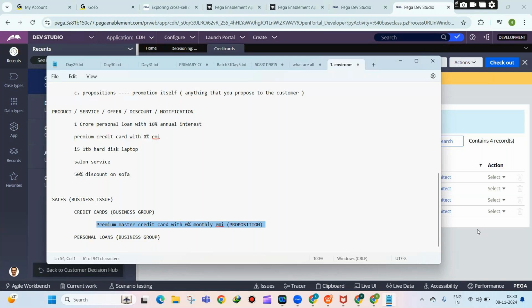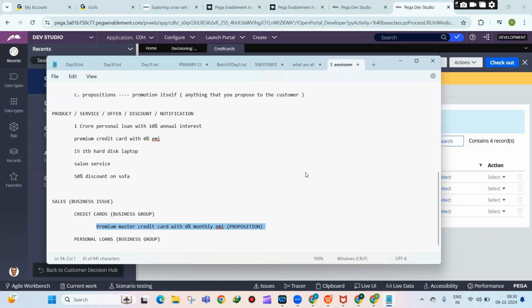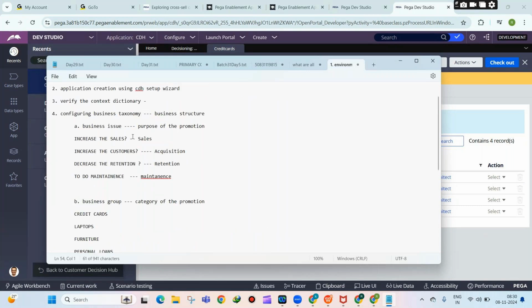everyone? No. Okay, yeah. So just try, Ravi, to create the application and try to create the context dictionary and the business taxonomy.